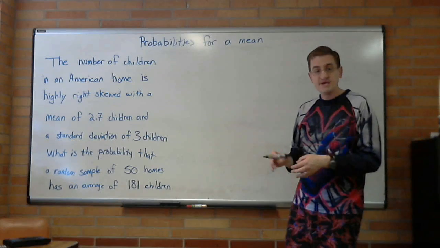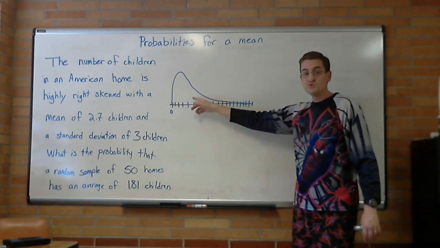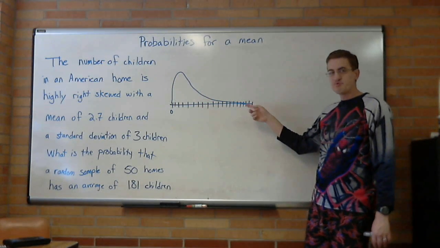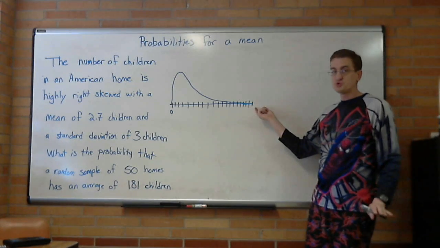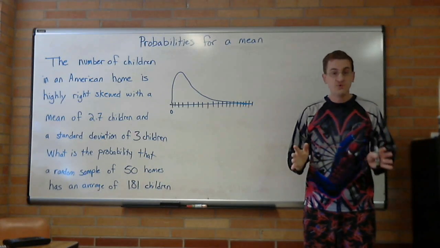The picture for the data would look something like this. We have lots of homes with a few children, and then as you get more and more children, it becomes pretty rare. Out here at 20 children, it happens, but it's extremely uncommon. So this distribution is definitely not normal.